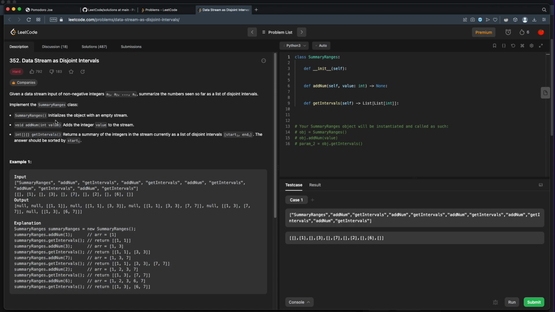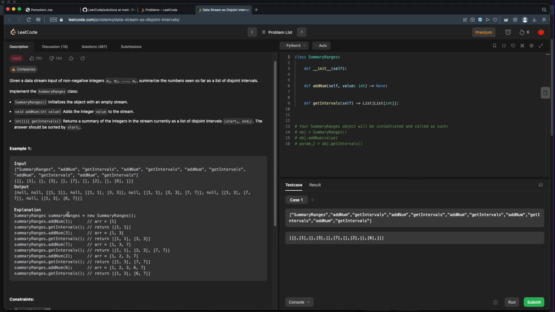Summary ranges initializes the object with an empty stream. Void add num adds an integer value to the stream. And int get intervals returns a summary of the integers of the stream currently as a list of disjoint intervals with start and end being the two elements in each interval. The answer should be sorted by start.